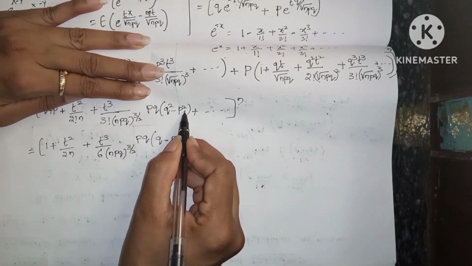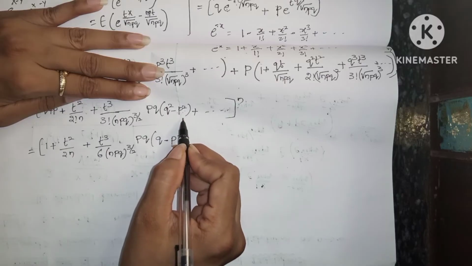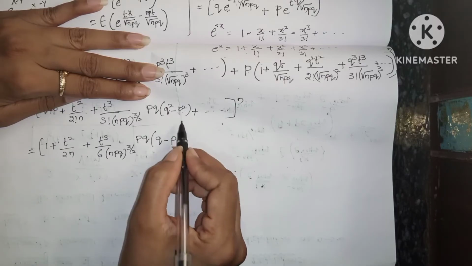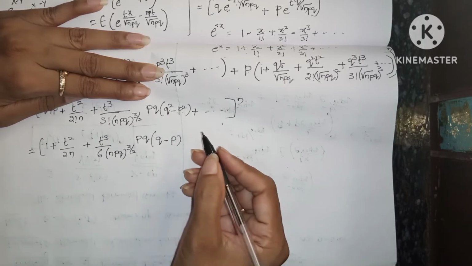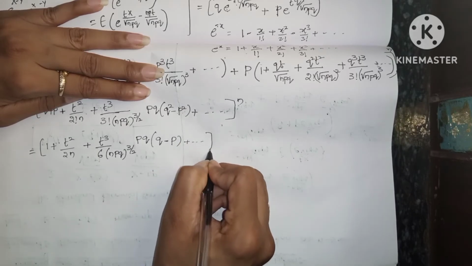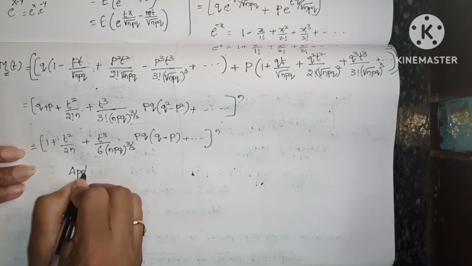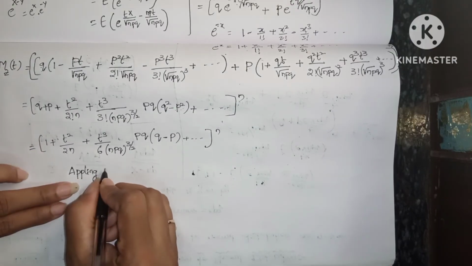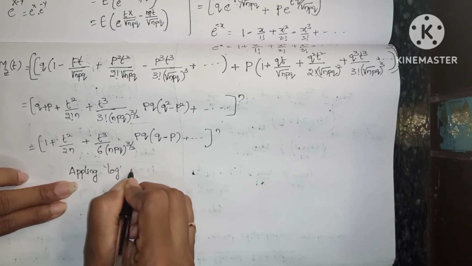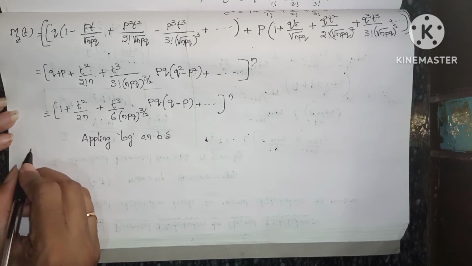Here a square minus b square is a plus b into a minus b. A plus b in the sense p plus q. p plus q is nothing but 1. So that's why we did not write here p plus q. Plus and so on, power n. Okay, now applying log on both sides.